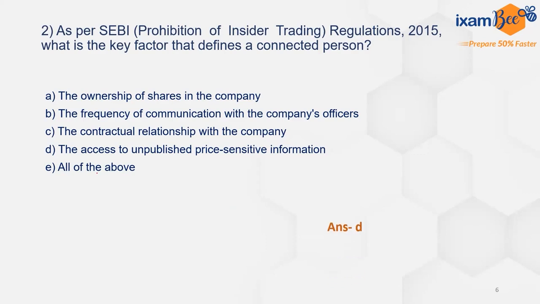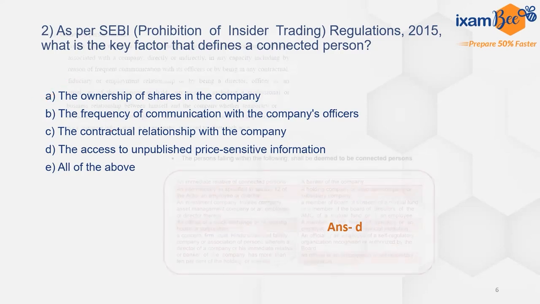The basic idea of the connected person is to talk about access to unpublished price sensitive information. It can be through a contractual relationship, through communication with the company's officers, or through ownership of shares in the company, though this is not mentioned anywhere. The key factor for a connected person is that he has access to unpublished price sensitive information. That is the key thing that makes a person a connected person.